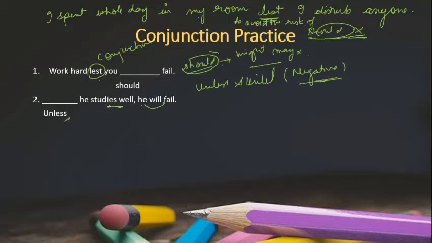It means we need some negative word over here, and unless is used for situation or condition, but until is used for time. Here we are not talking about a time, but we are giving a certain condition. If he doesn't study, if, we cannot put if over here because we don't have any negation over here. So the right option is: unless he studies well, he will fail. So he has to study well, otherwise he'll fail.